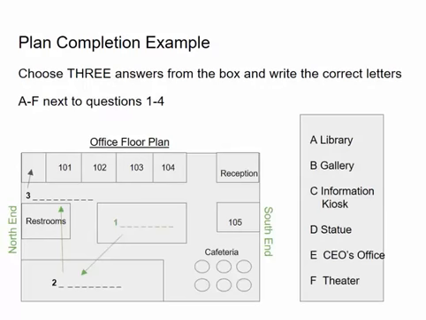Then as we're looking around, we've got some provided labels. We've got numbered rooms at the top, 101, 102, 103, 104, and we're supposed to label the room next to room 101. We could maybe guess that it's going to be room 100, but IELTS would not give you such an easy question. It's going to be something other than room 100. That answer choice 3 is wedged in between room 101 and the restrooms that are all the way to the left. So we have to listen for that.